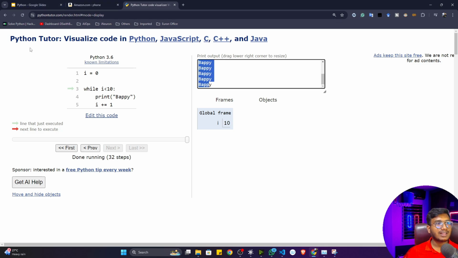So that's how, with the help of this website, you can visualize your program, and it will give you a more clear-cut idea of how your loop is working, how your programming is working. This is one amazing website I usually prefer.